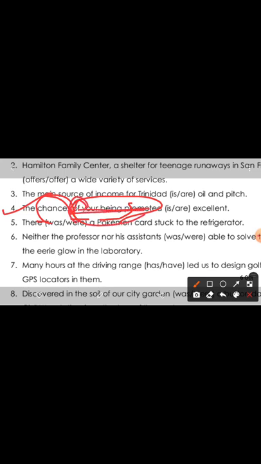So we have to cut this, ignore this phrase and consider chances. What is the number of the subject? Here it is a plural subject. Every subject has a number, either singular or plural in form. So here we have a plural subject, hence "are" will go with it because "are" is your plural verb.